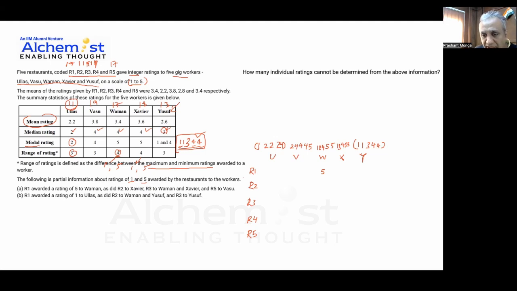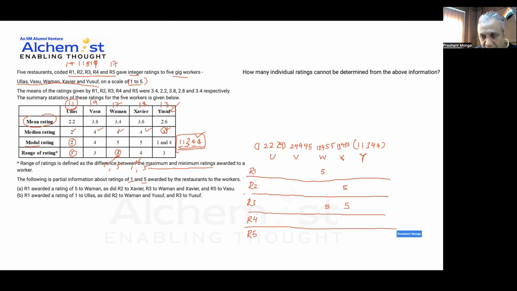So let me just draw this line so that I don't get confused. So this is the 5 for Xavier by R2. Then R3, so I'm at R3. R3 has given to Waman and Xavier, another 5 and 5 each. So I draw this line, so I get to know who's doing what. So there's a 5 here, and there's a 5 here. So I get it. And R5 gave to Vasu. So Vasu is here, R5. So I need to just finish this line off. For R5, I'll draw this line and I put a 5 here. So I've got all these 5s out here.